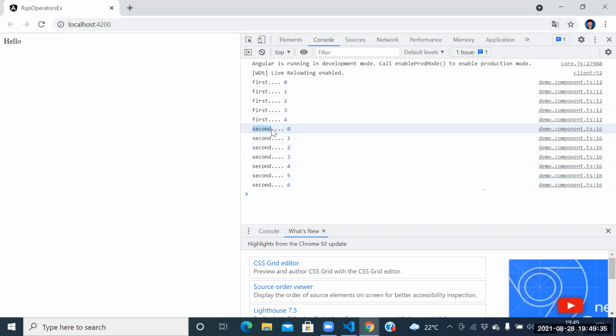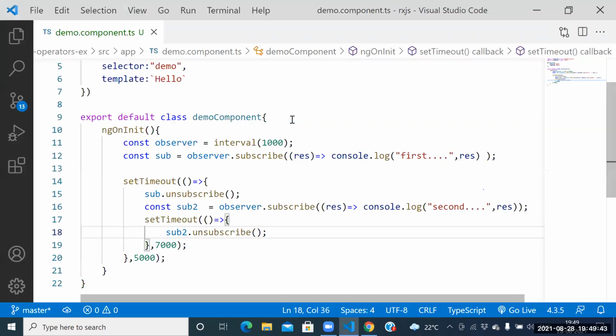To transfer the knowledge from the first person to the second person in RxJS, we have one more new person, the Subject person. Where the first person stopped, that end point is given to the second person. The second person will start from there itself. That concept we call Subject.